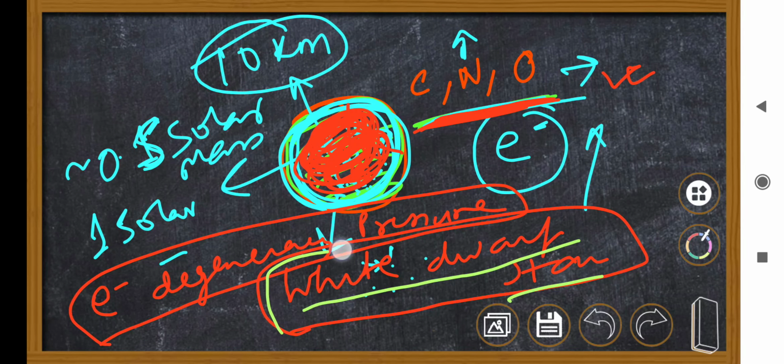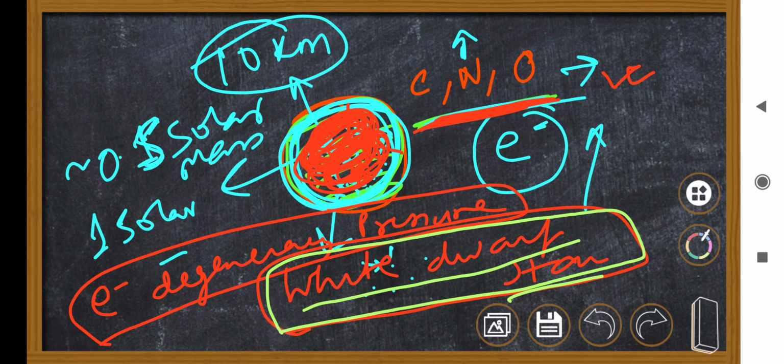No explosion, no supernova which you have heard. Okay, so they go on in a very quiet way, becoming a red giant, asymptotic giant branch, and then giving up their planetary nebula, the diffuse planetary nebula which I showed, and then a small blob of 10 kilometers, a white dwarf. That's all our sun will become after 10 billion years. Okay, so that's all about the low mass stars. There is one more phase to this, but I'll tell you that later. We'll move to the high mass stars life cycle further.